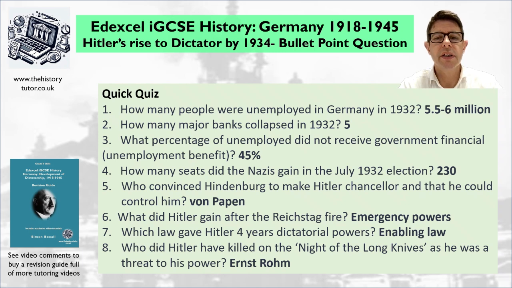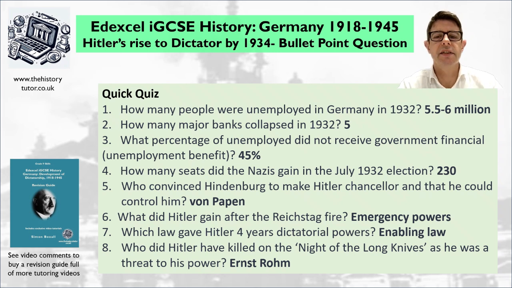So what percent of unemployed did not receive government financial aid or help? So up to 45% of people didn't get any government aid or help. So that meant they had to rely on charity perhaps, or they were in abject poverty and were homeless. So there's many images of the time that show you people living in the parks of Berlin and Munich and other major cities, reliant on soup kitchens, reliant on help and charity from others, just living in almost like shanty towns in the cities of Germany. So real mass poverty took place.